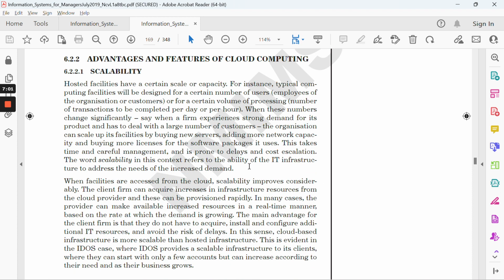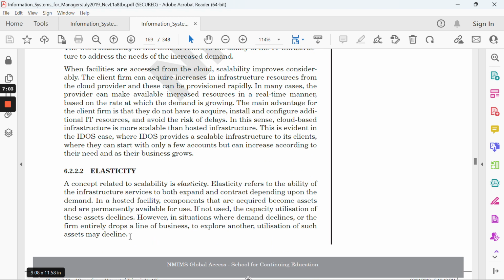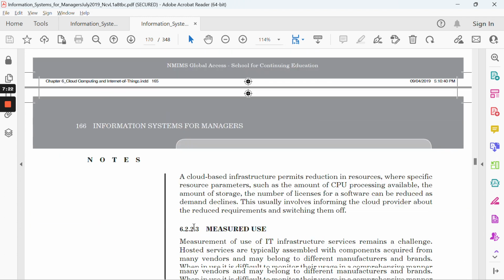So yes, it's scalable. That's one of the features. Second is elasticity, right? It can expand or contract based on the demand. Again, it's quite relatable. If in some year the count of students decreases, then it can automatically decrease, and if you want to stretch, it can be stretched as per your requirement.